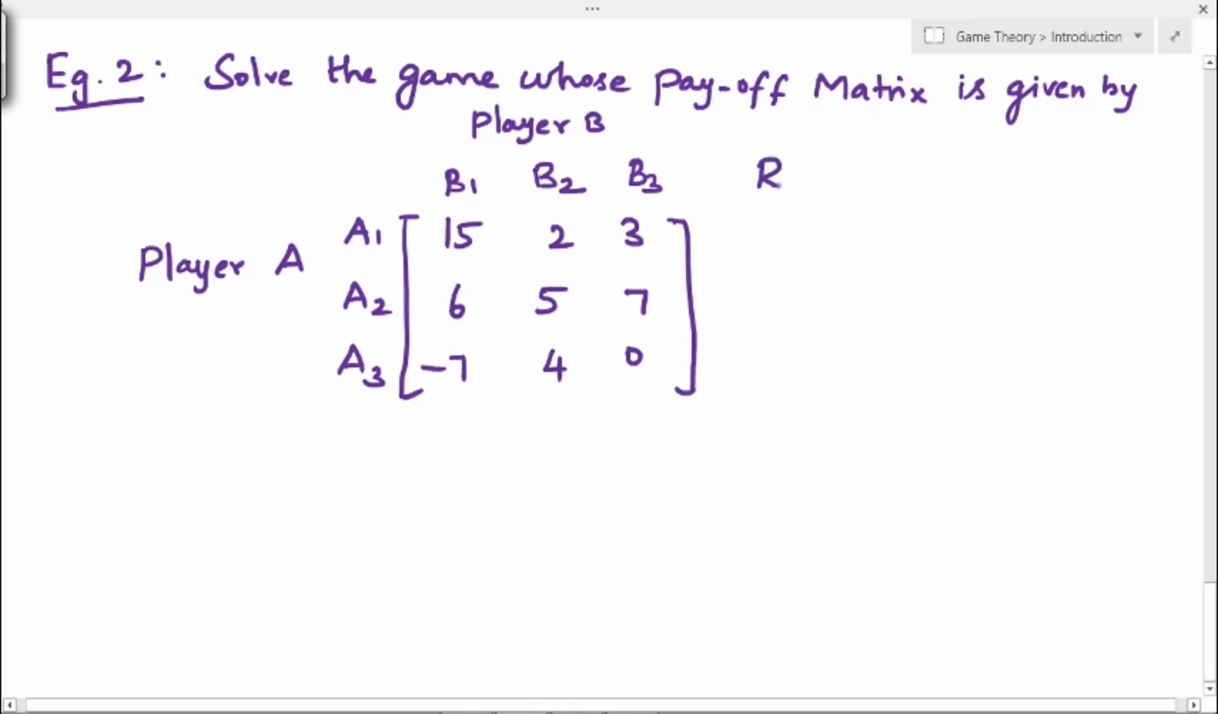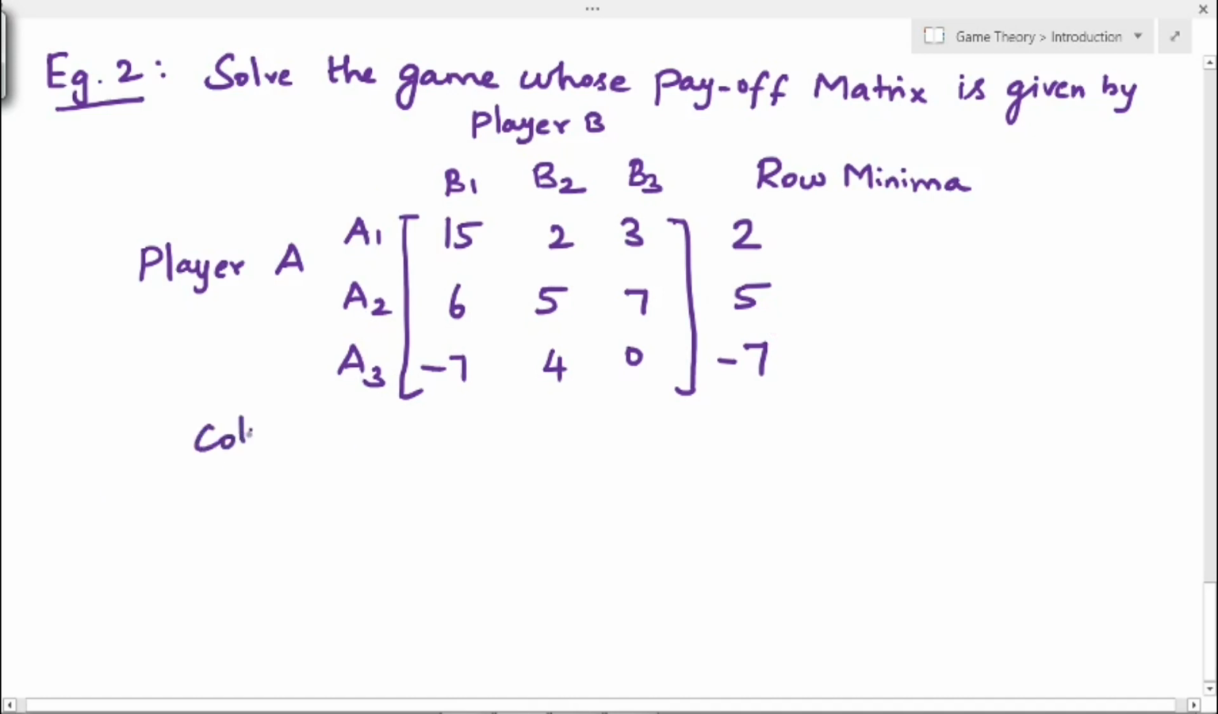So first we'll find out row minimum. Row minimum is nothing but we have to consider the minimum value in each row. So first if player A selects strategy A1, the minimum gain is 2. In the second row the minimum value is 5, and in the third row the minimum value is -7. So these are the minimum gain values of player A if we select these three strategies.